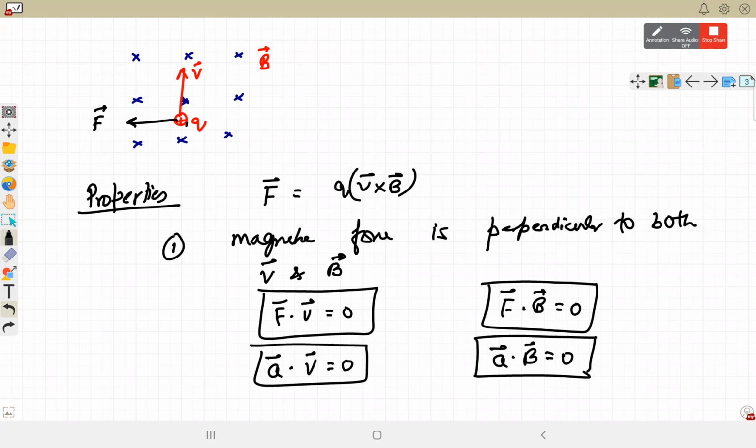It will be Newton meter per second. Force into displacement is work done. So force into displacement per unit time will be work done per unit time, and that is the formula for power.